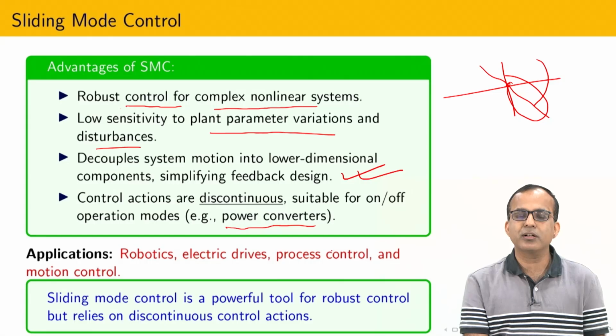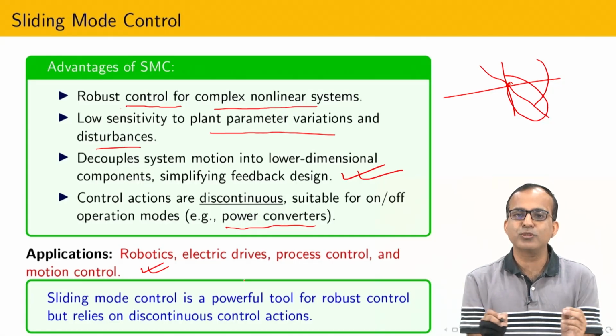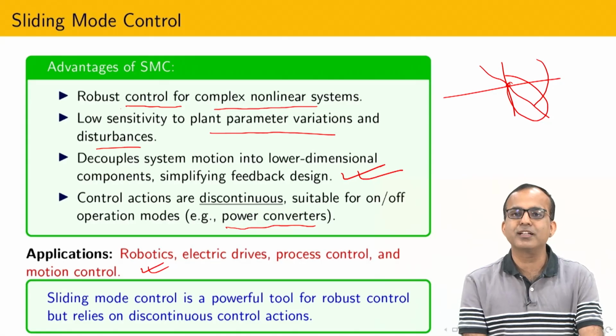In this course, we have already seen several applications related to robotics, electrical drives, process control as well as motion control. So, what is the conclusion so far? Sliding mode control is one of the powerful robust control techniques, and it relies on discontinuous control action.